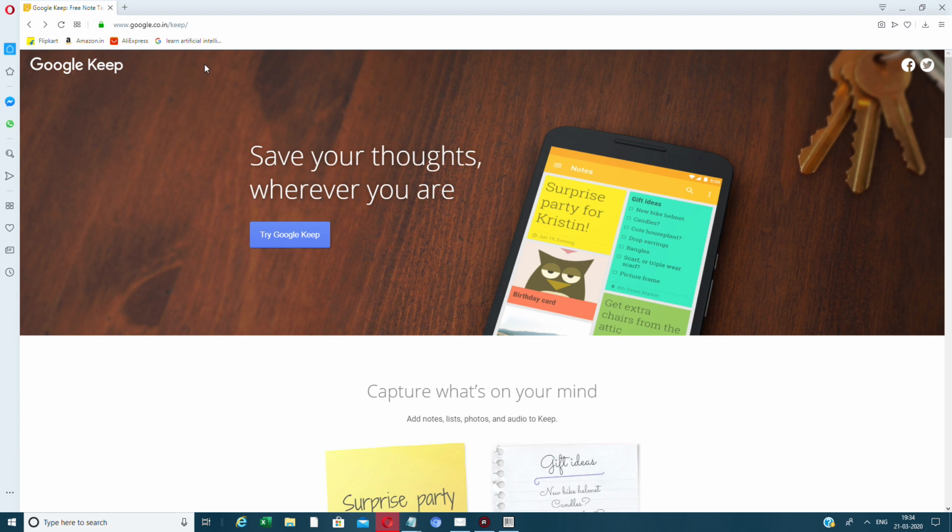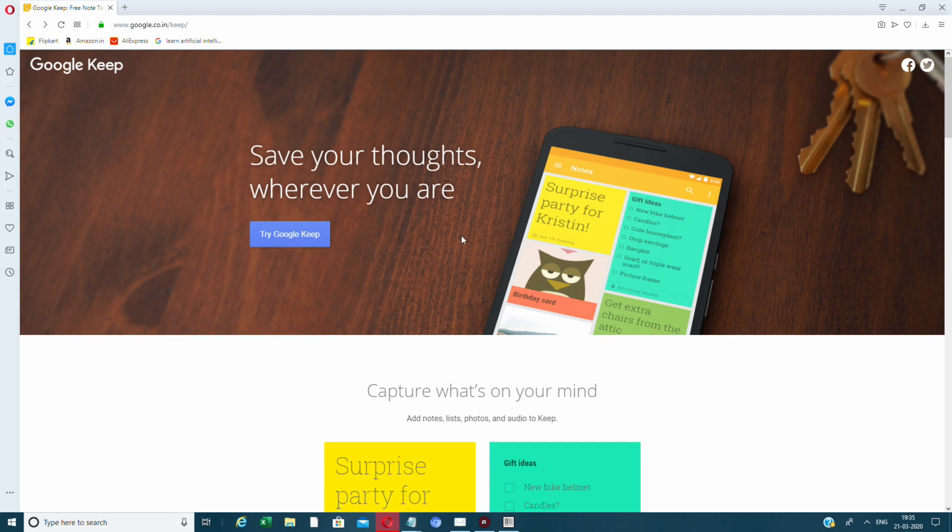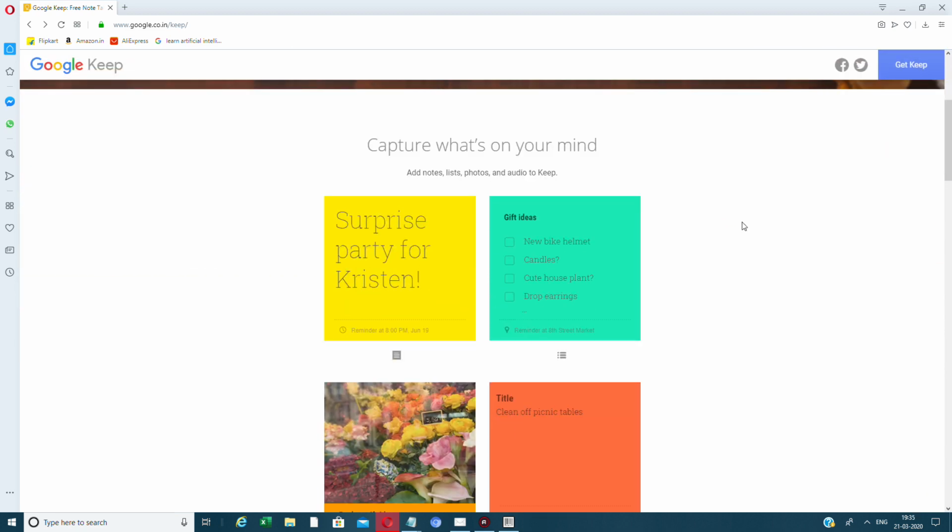Okay, you can access it at google.co.in/KEEP, Google Keep. So what is this Google Keep? What is it all about? How is it going to help you? Very easy, guys. It will help you to take down notes wherever you are. Whatever courses you're doing of mine or others, you can take down notes, guys.